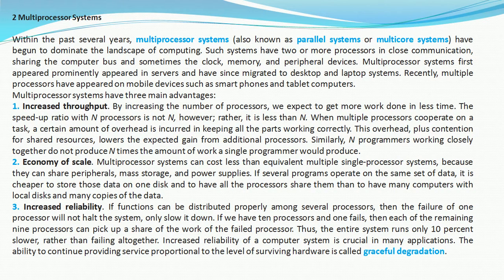When multiple processors cooperate on a task, a certain amount of overhead is incurred in keeping all the parts working correctly. This overhead, plus contention for shared resources, lowers the expected gain from additional processors. Similarly, n programs